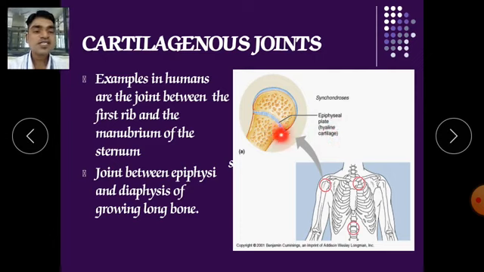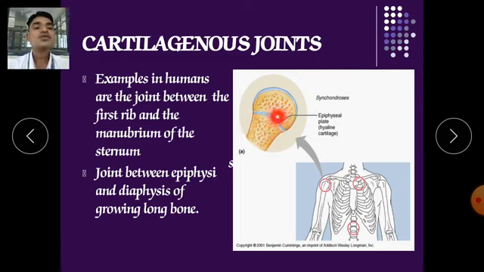Once it fuses, once it closes and growth stops, it is replaced by bone. This means the hyaline cartilage of the epiphyseal plate is replaced by bone, and your growth is retarded. Why does it retard?